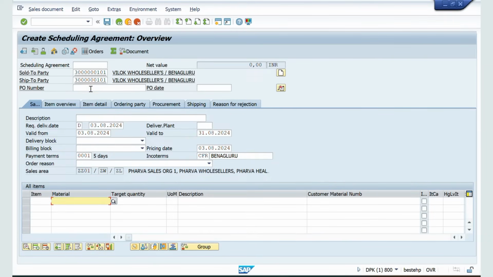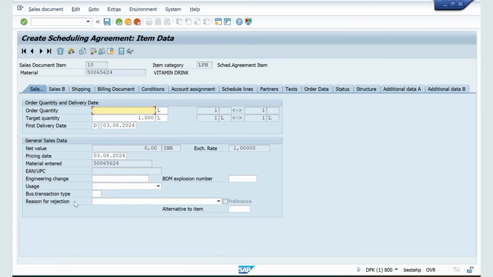Click enter and give the PO number, some random PO number, and enter the material. The target quantity, for example, I will take 1000 liters. Click enter. Now double click on this line item.